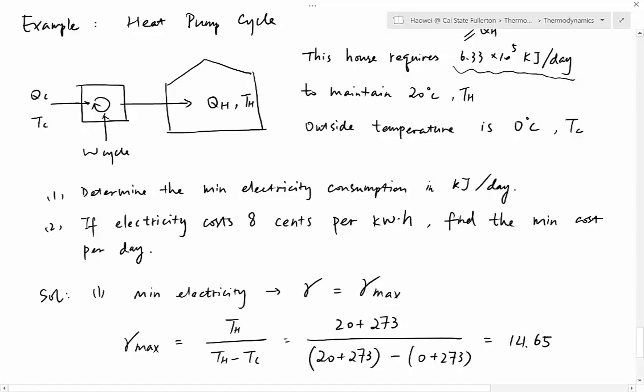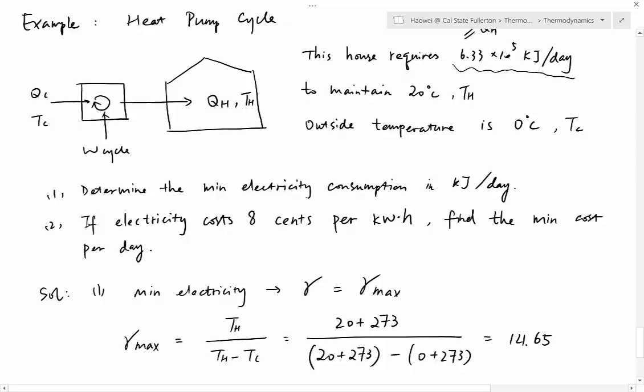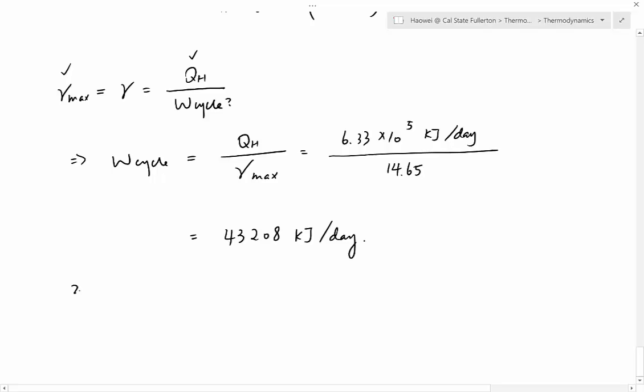If the unit price for electricity is 8 cents per kilowatt hour. So from part one, we already found the amount of electricity you need. And next in part two, we know the unit price. So we're looking for the total price. So total price can be easily found from unit price multiplied by quantity.